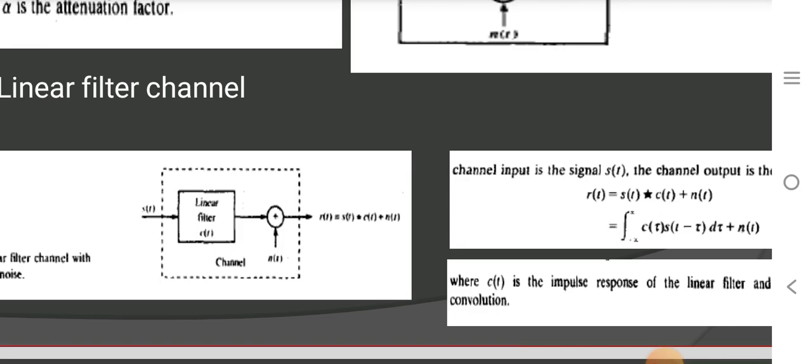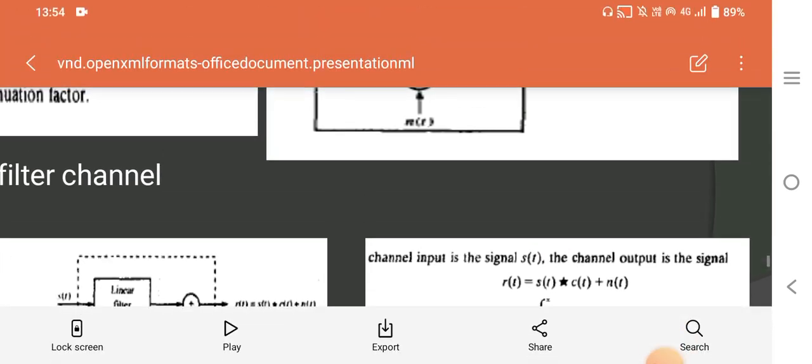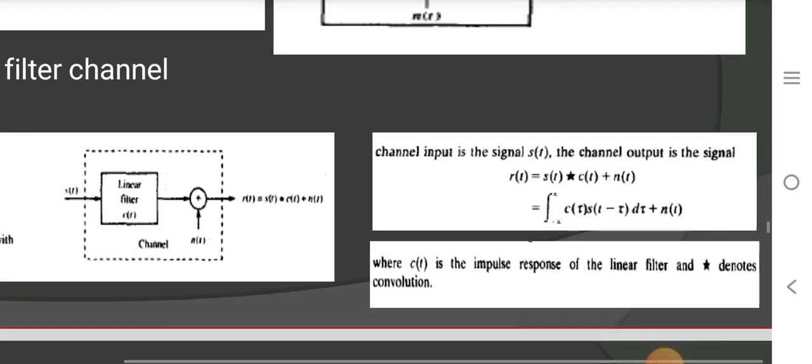Let me clarify one thing: convolution represents the signal S of t passing through the linear filter C of t. If you write it in the expanded form, you can observe the convolution expanded as the integral of C of tau S of t minus tau d tau, plus N of t.